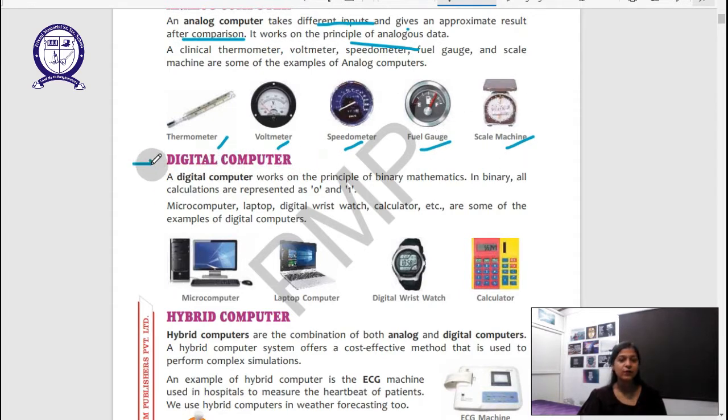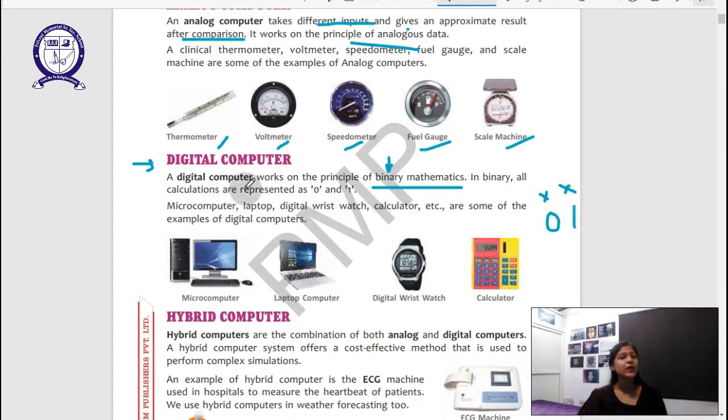Now we'll talk about the digital computer. A digital computer works on the principles of binary mathematics. Binary means 2. Now what are those two values? They are simply 0 and 1.